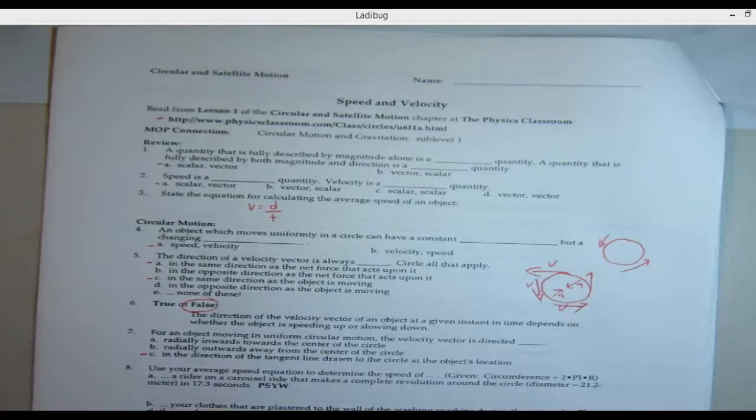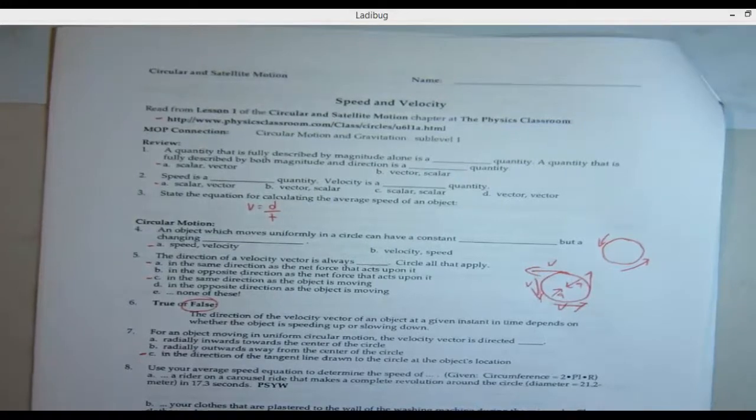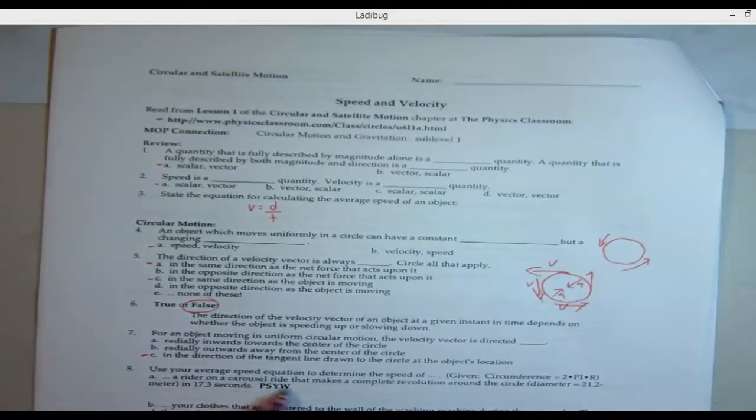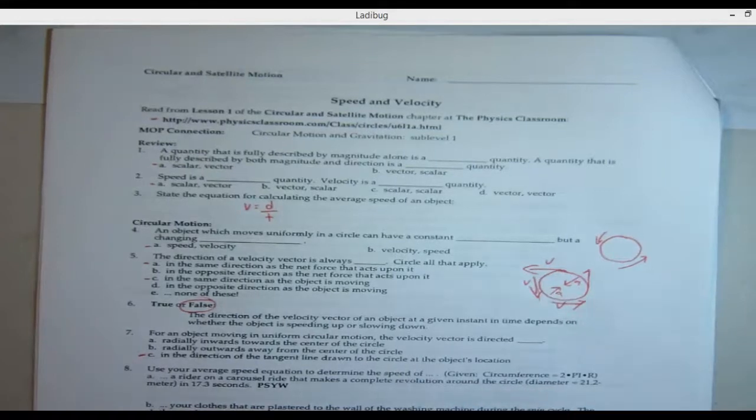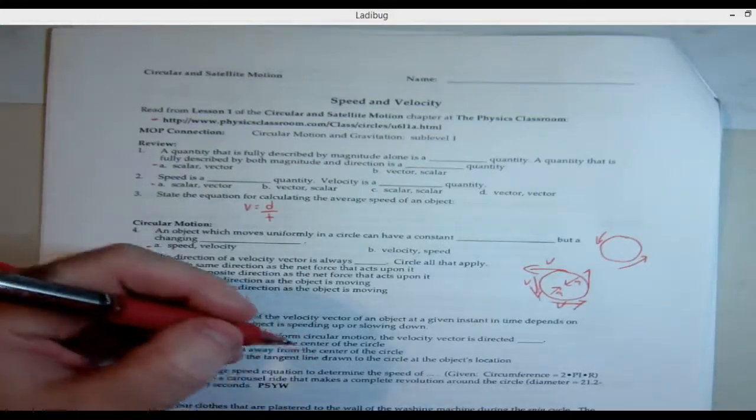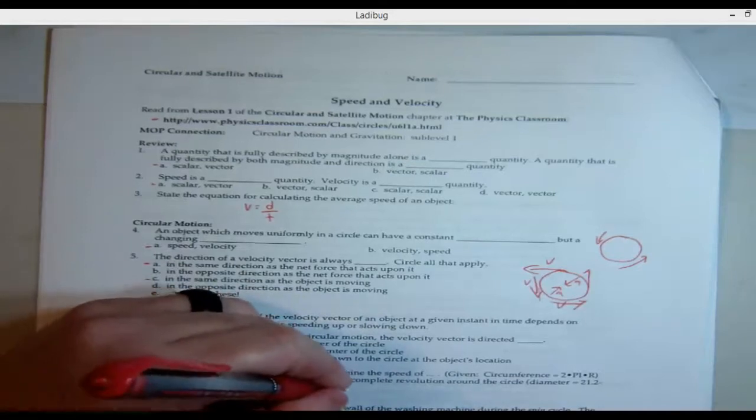All right, number 8. Use your average velocity equation to determine the speed of a rider on a carousel that makes a complete revolution around the carousel. That's the diameter, that's the time. So first off, let's get everything else. Circumference is 2 pi r. Our formula is velocity equals displacement over time, so d over t.